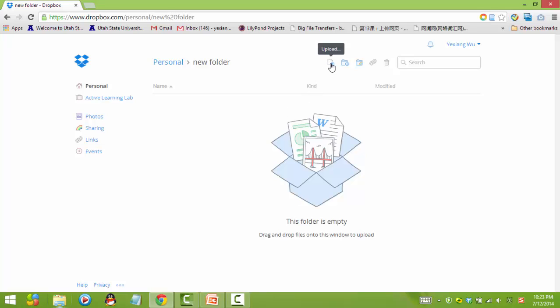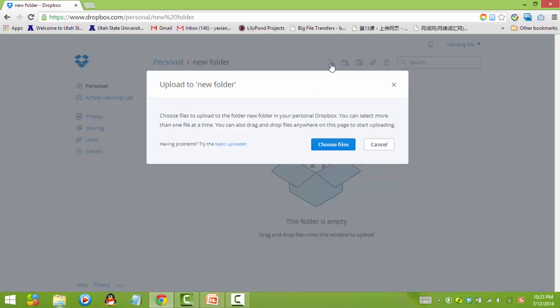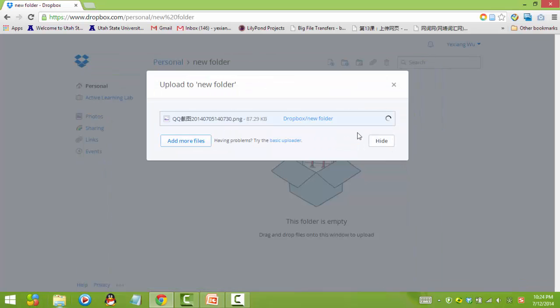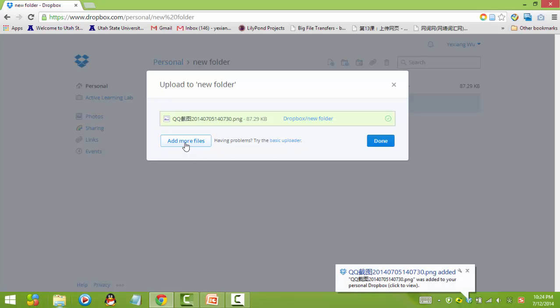Just click Upload. Then click Choose Files. You can choose files from your computer. You can also add more files by clicking Add More Files.